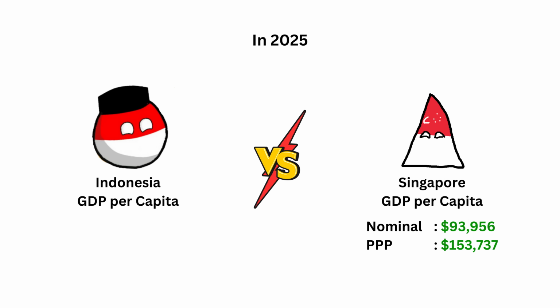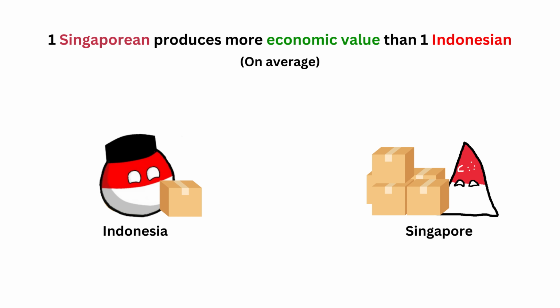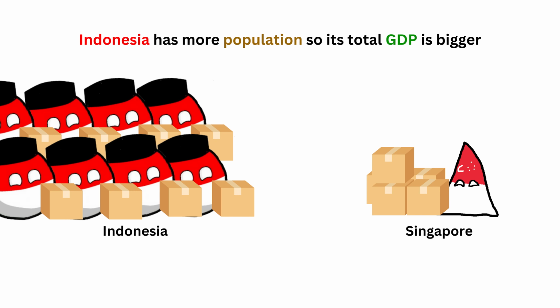Meanwhile, Indonesia's GDP per capita is around $5,000 for nominal GDP and $17,000 for GDP at PPP. This shows that, on average, each person in Singapore produces more economic value than each person in Indonesia. But because Indonesia has a larger population, its total GDP is higher.